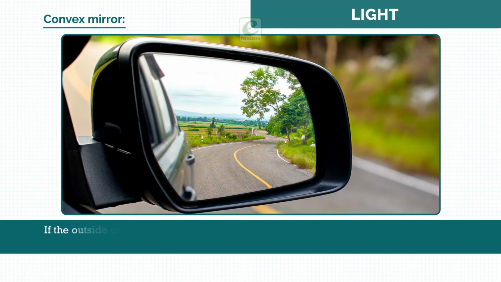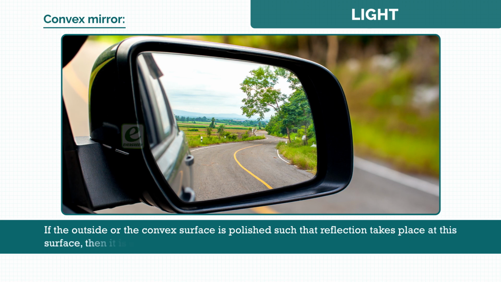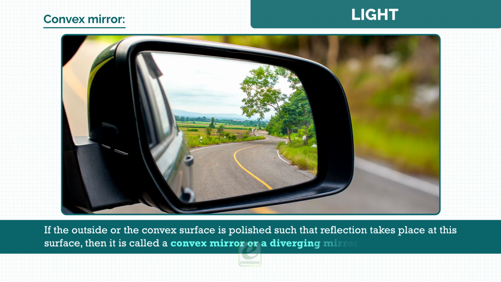Convex mirror. If the outside or the convex surface is polished such that the reflection takes place at this surface, then it is called a convex mirror or a diverging mirror.